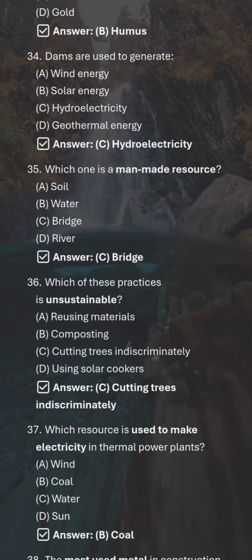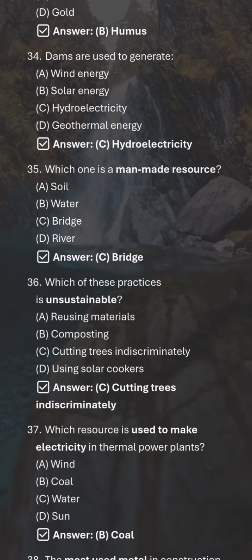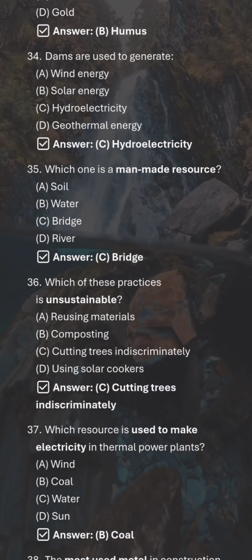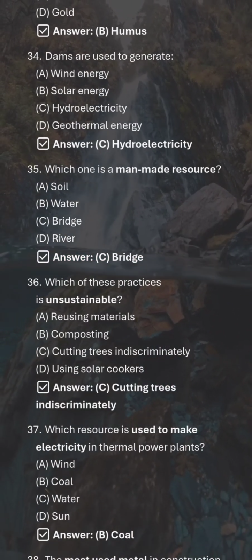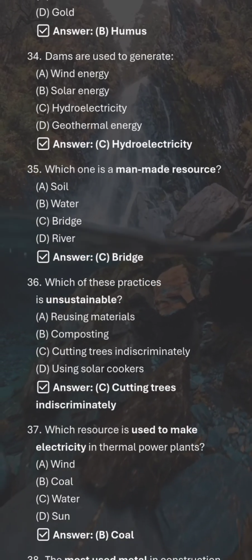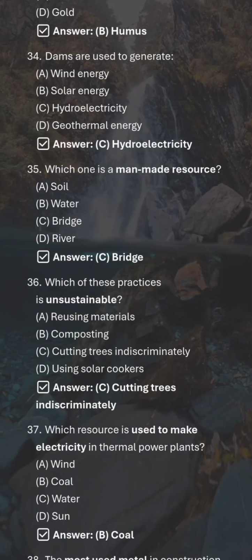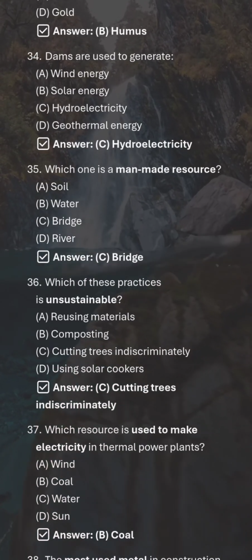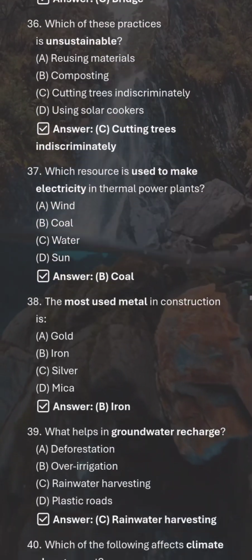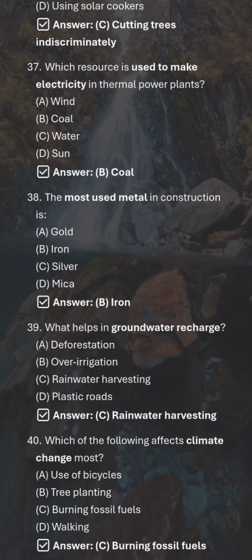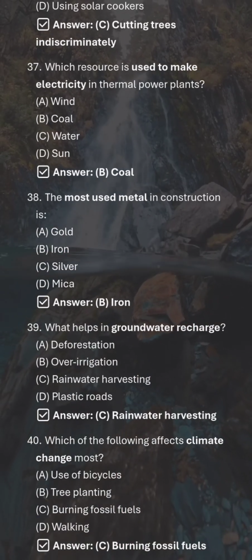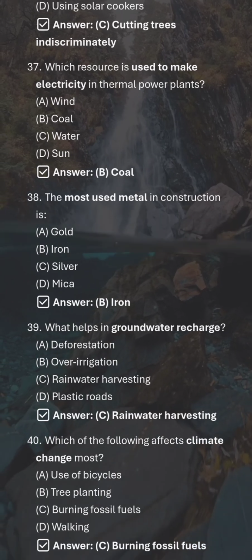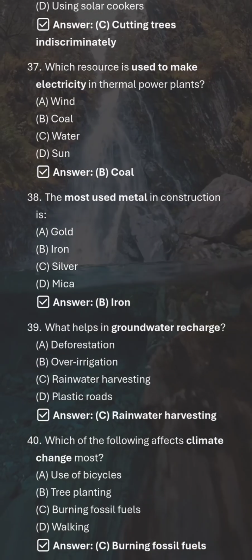Which one is a man-made resource? Bridge. Which of these practices is unsustainable? Cutting trees indiscriminately. Which resource is used to make electricity in thermal power plants? Coal. The most used metal in construction is iron.